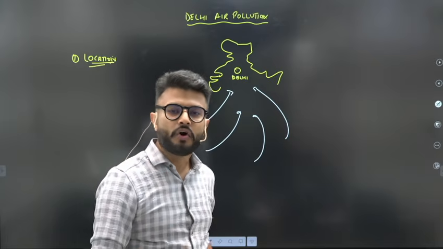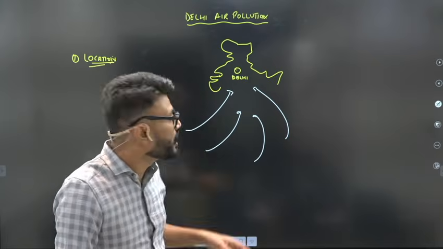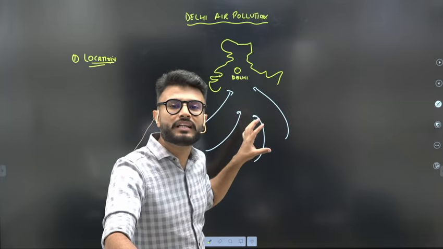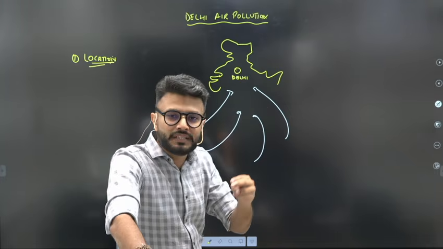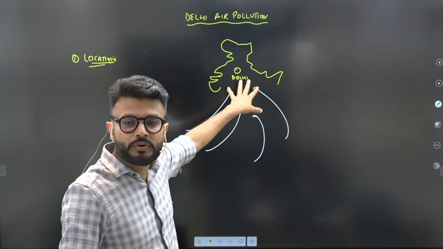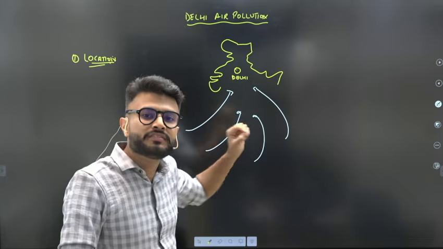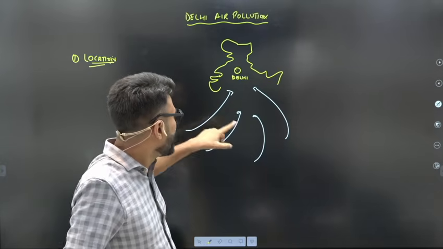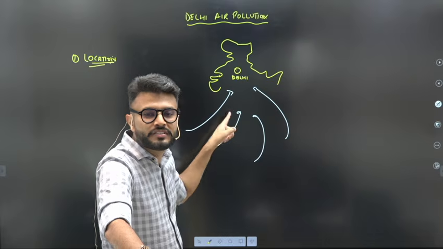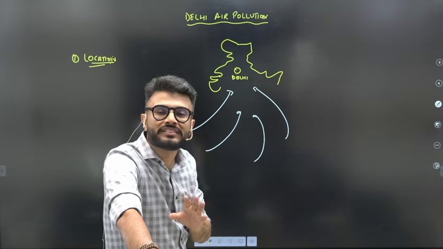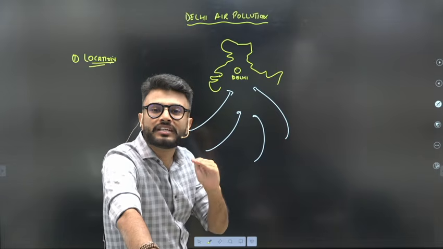Continentality means all those land masses which are situated away from the maritime influence have continental climate. That means they experience the extremes of seasons. So Delhi, in this case, will experience extreme winters as well as extreme summers. Because here, unlike the port cities, the coastal cities, Delhi does not experience the sea and land breeze, that is the diurnal change in the direction of the wind.